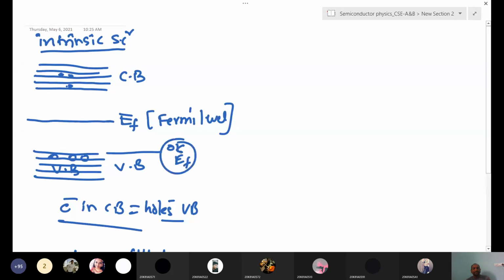But we are not staying at 0 Kelvin. We are staying at room temperature. That's why for an intrinsic semiconductor, we always draw the Fermi level at the middle of the gap. The middle of the gap indicates that the number of electrons in the conduction band is equal to the number of holes in the valence band. That is what the Fermi level in the middle means.